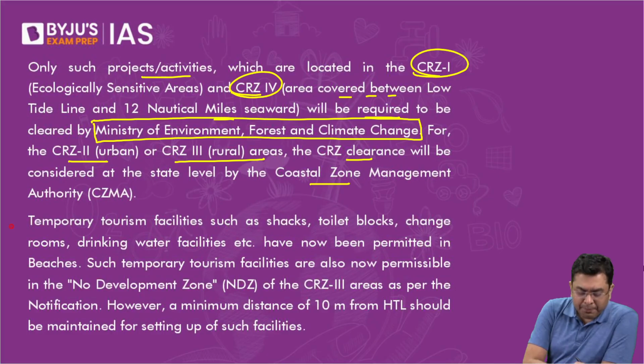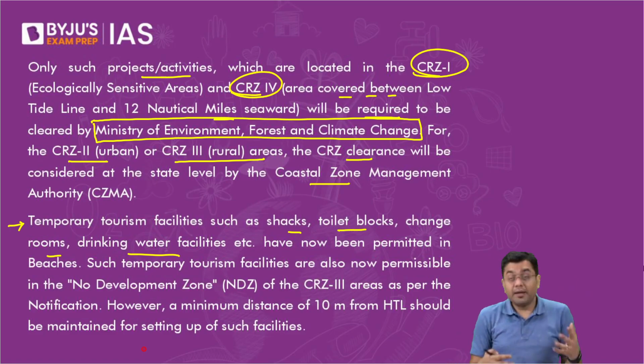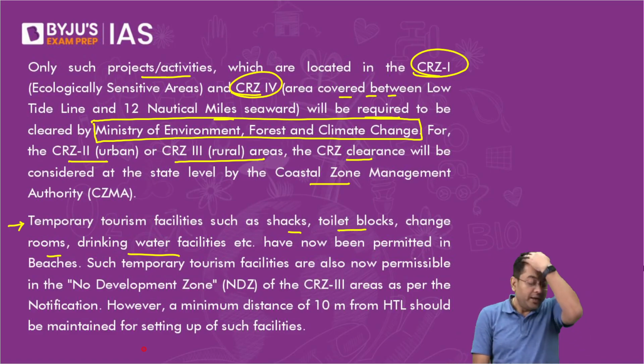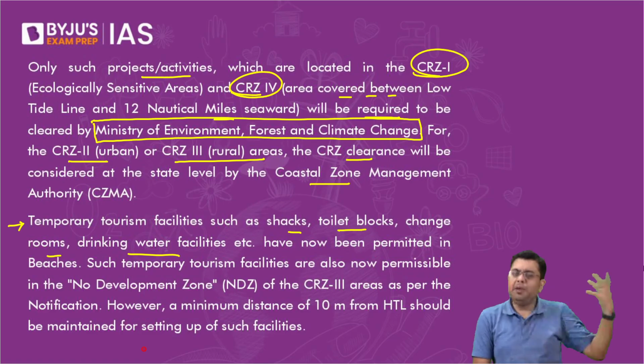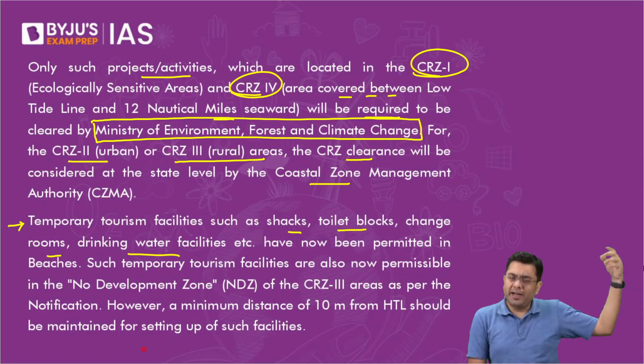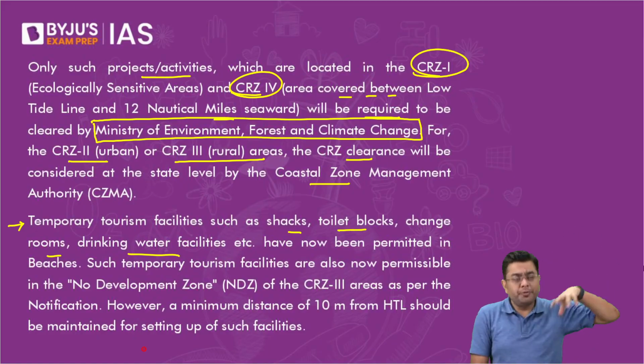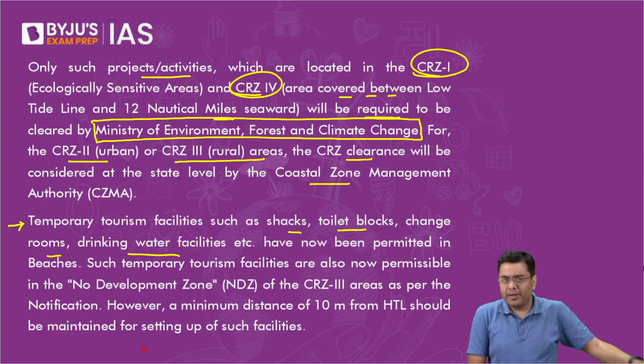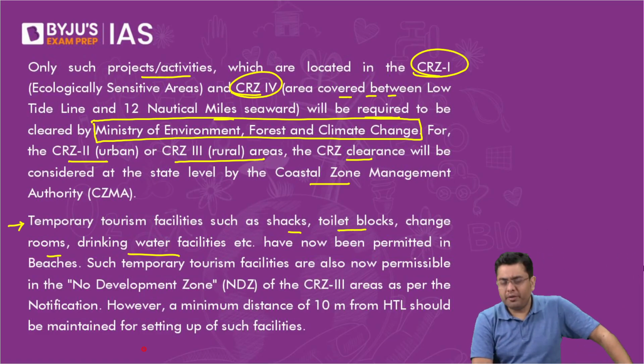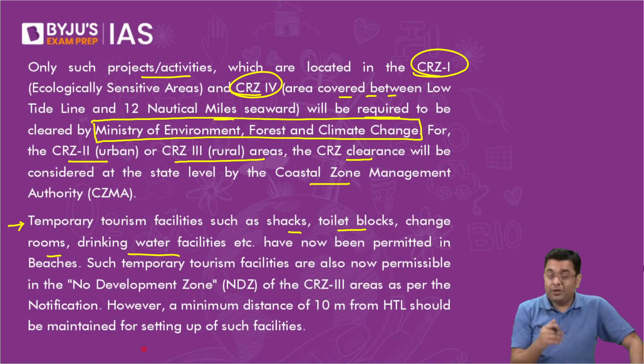Now, temporary tourism facilities such as shacks, right? In the coastlines, you have shacks, toilet blocks, change rooms, drinking water facilities have now been permitted. Earlier, even these were not allowed. So think about it. If you don't have these basic amenities, there can be a lot of untoward incidents of pollution, etc. being caused. And people won't visit that area. You won't go with your family to an area where you don't have any changing rooms for a very long distance, you don't have any drinking water facilities. You will generally find backpackers going there, and the amount of pollution to the sea will be there. So that is why these need to be constructed.